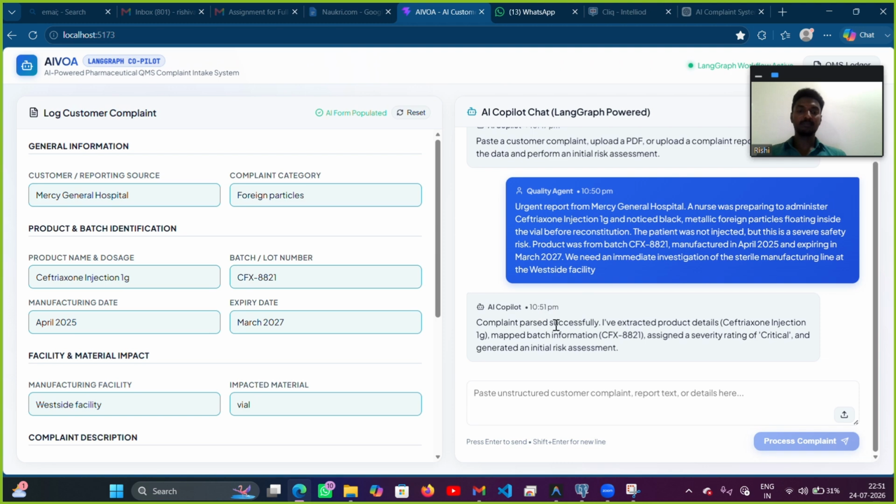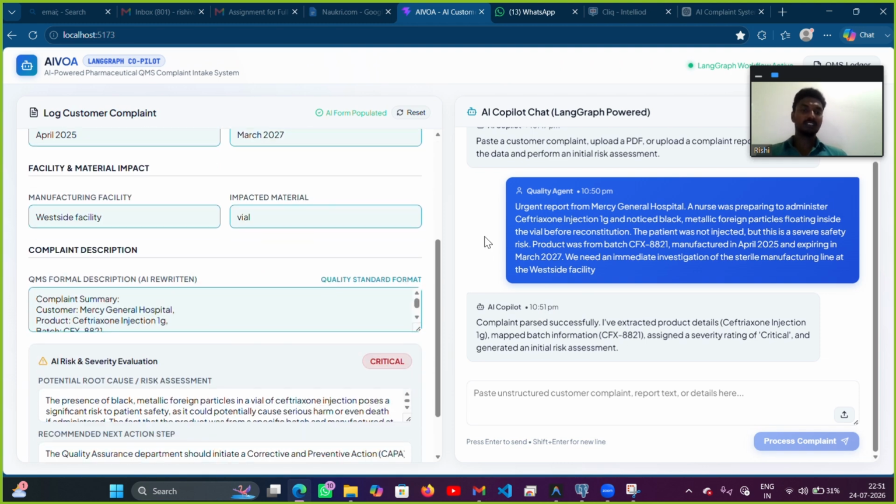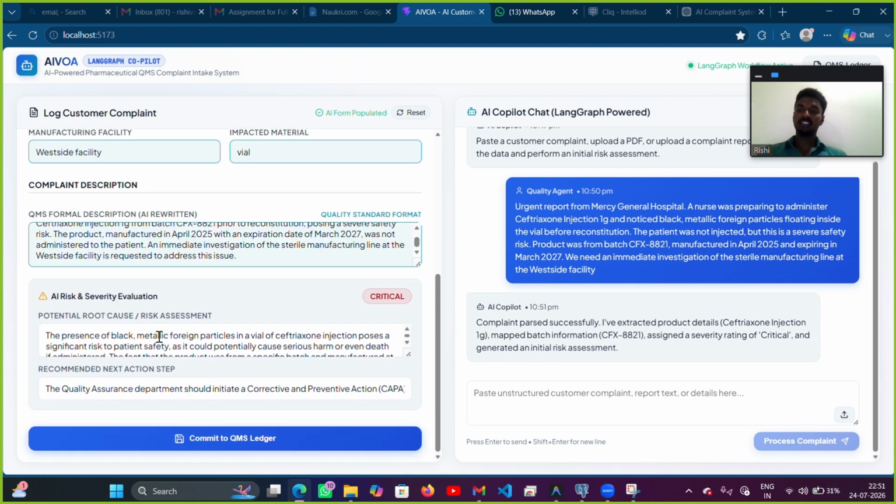It successfully parsed this and extracted all the necessary data with the given prompt. Here we can see the sensitivity evaluation, where it calculates the emergency level, which is categorized into three terms: critical, major, or normal.